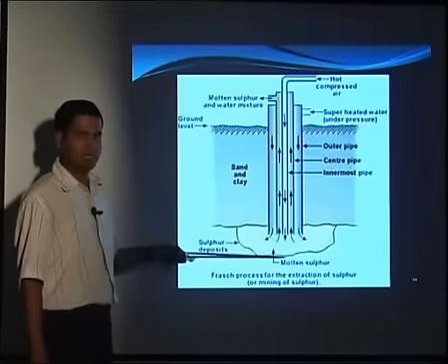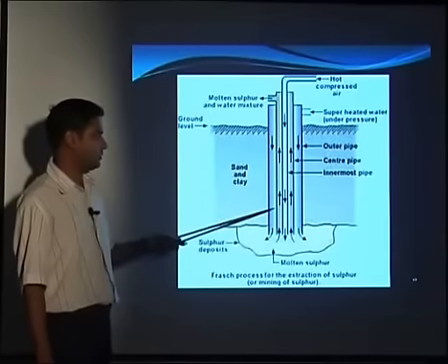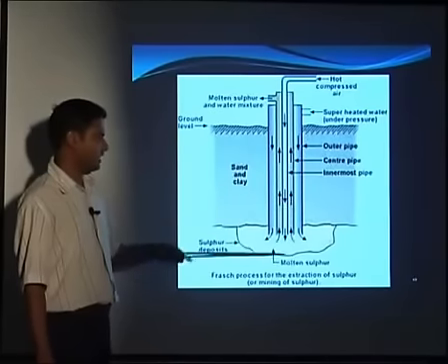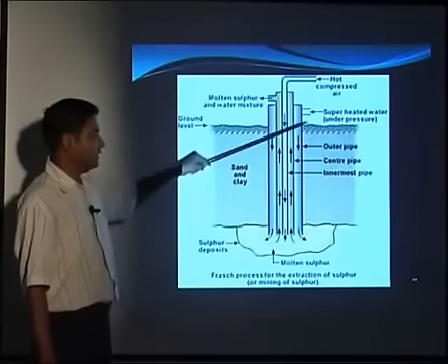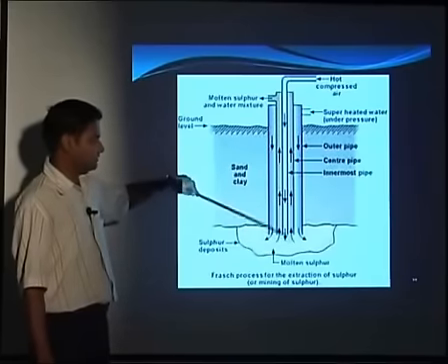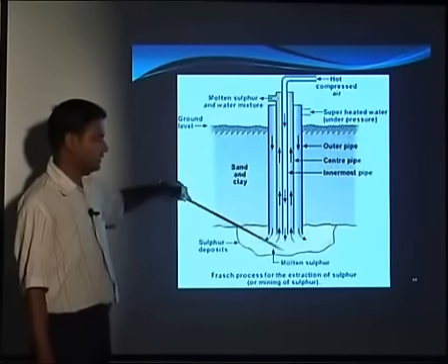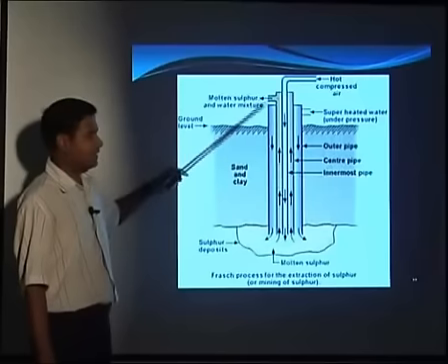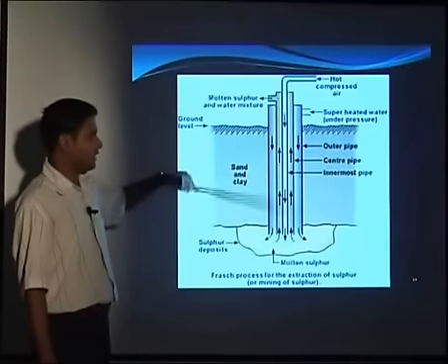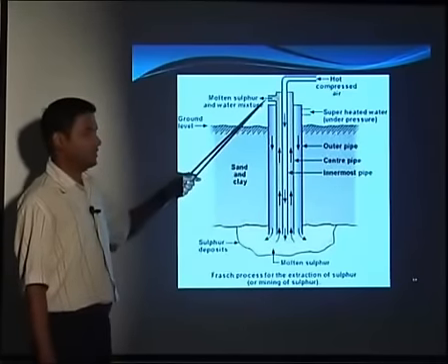So the diameter may vary from 2 to 30 centimeters. So depending upon the diameters, we can have the recovery of the sulfur. So what happens? The water which we are passing, the rate of water passing over here and the melting rate of sulfur should be the same as the recovery. So the passing of water and melting of sulfur should be equal to the recovery of the sulfur from the domes.